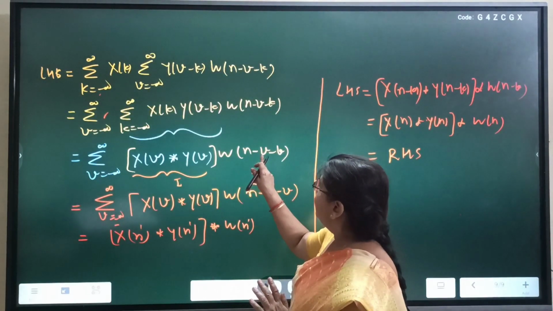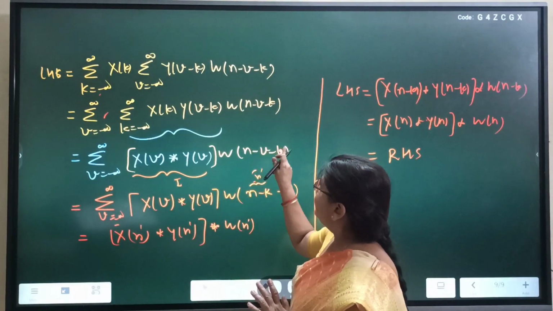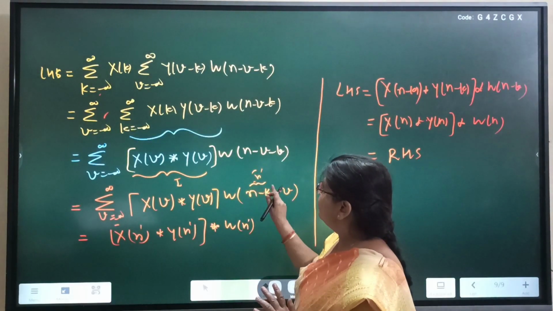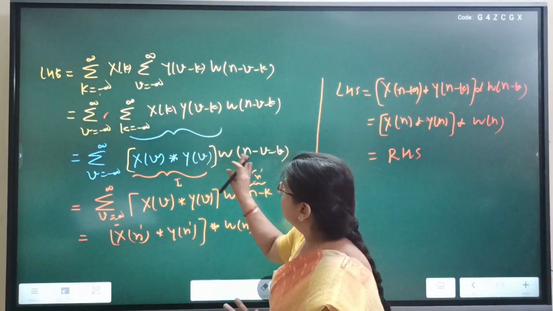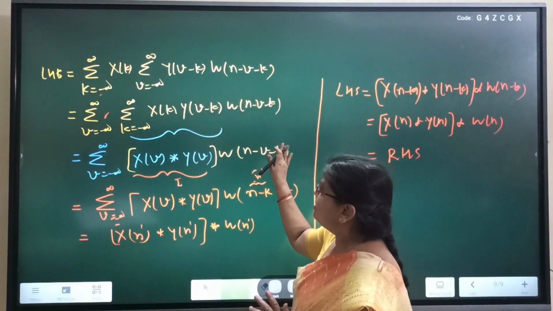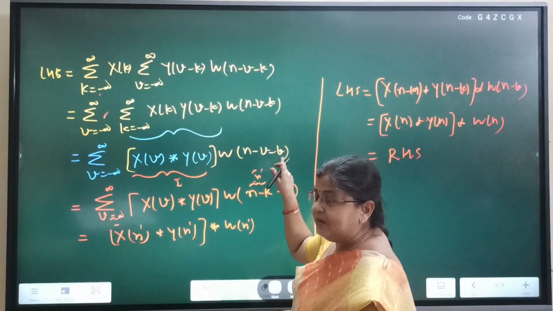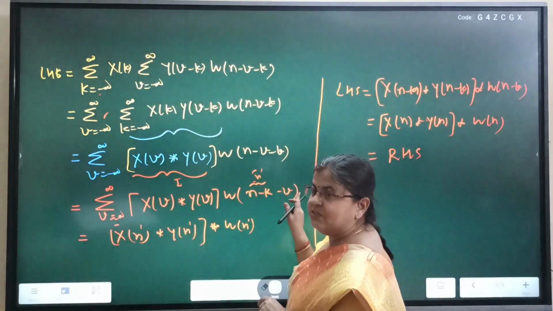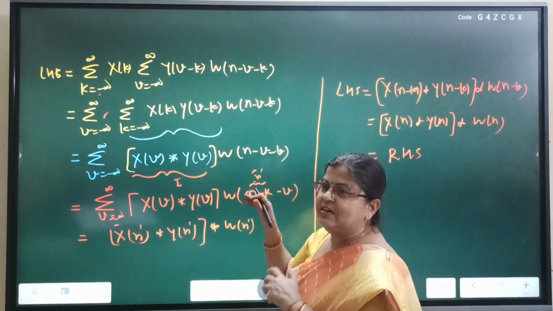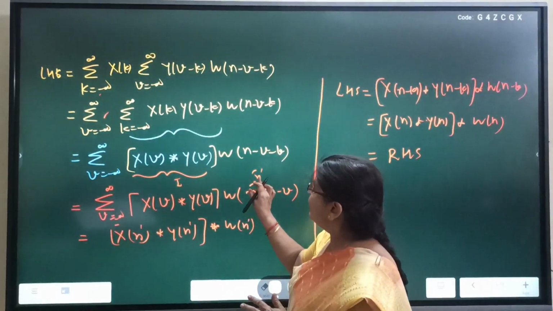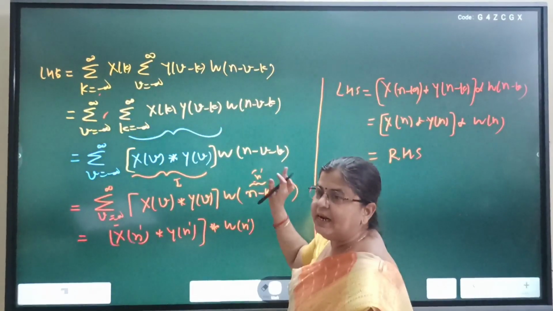So n minus k is taken in one bracket minus v, because the dummy variable is v, so the independent variable should be n minus v, but here k is also there, so n minus k minus v. n minus k means the independent variable is already shifted by k units, so we take it as another independent variable n dash.